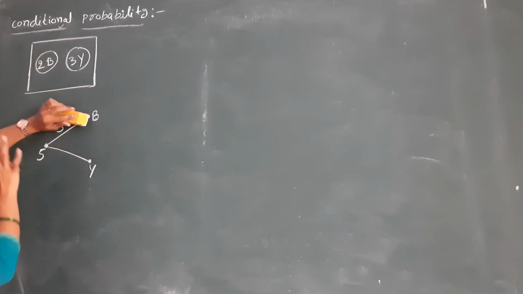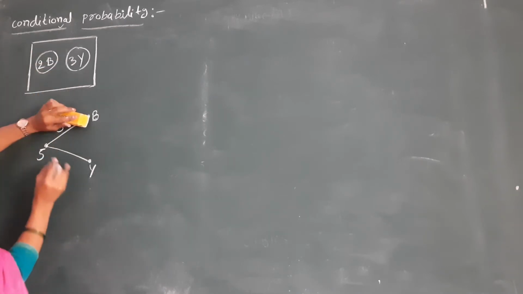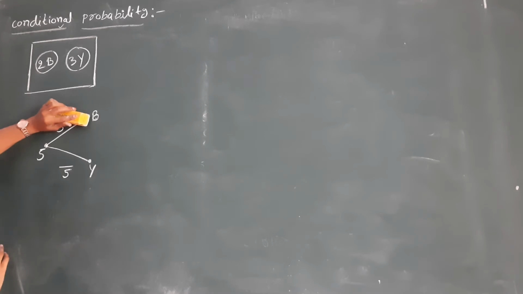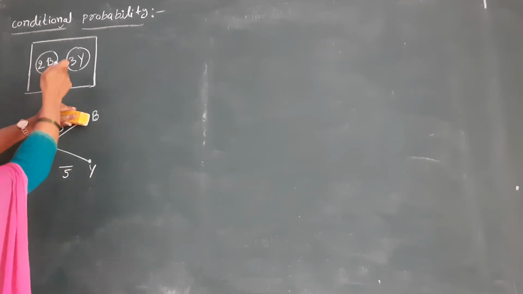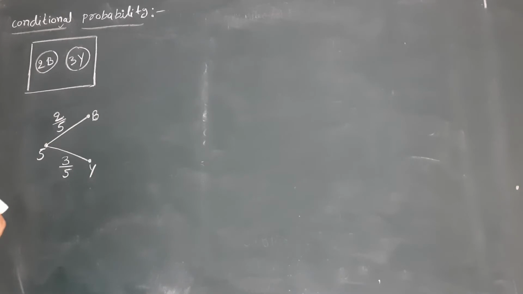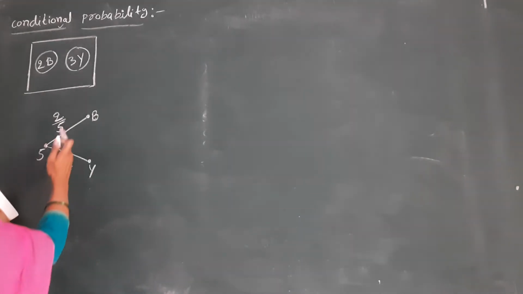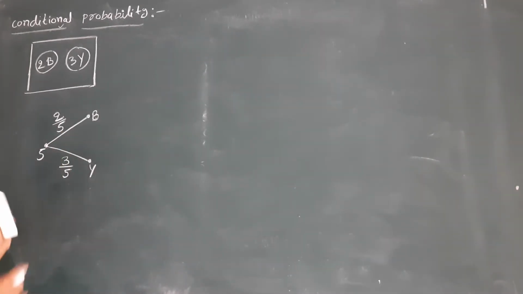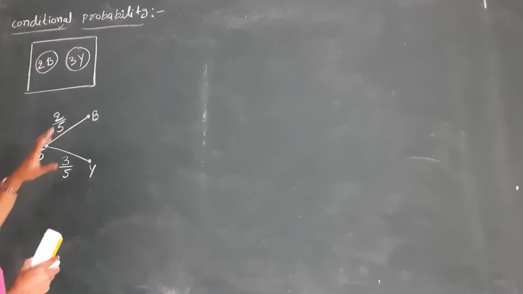Next, for example, I selected one ball from the box and that is yellow. So, how many balls in this? Totally 5. I selected the ball is yellow. So, that yellow balls are 3. So, we will get here 3 by 5. Up to this place is simple probability. Next, come to here.